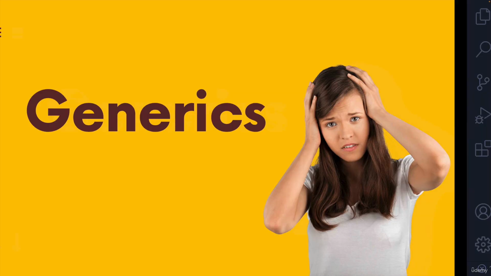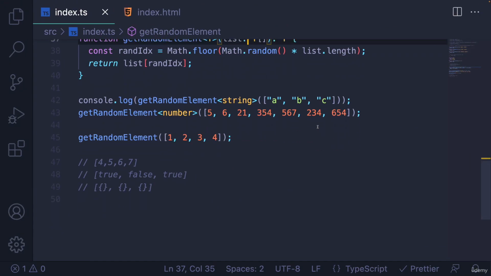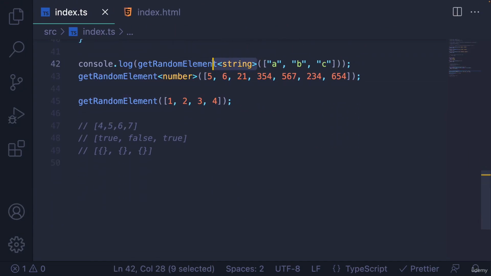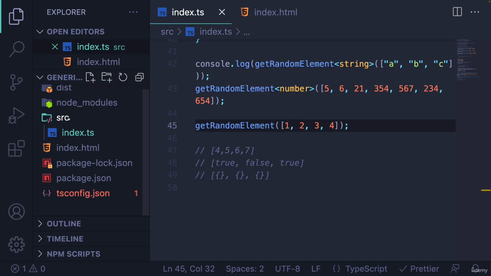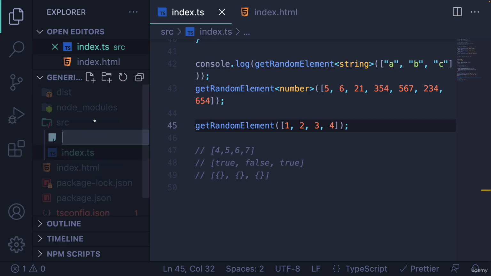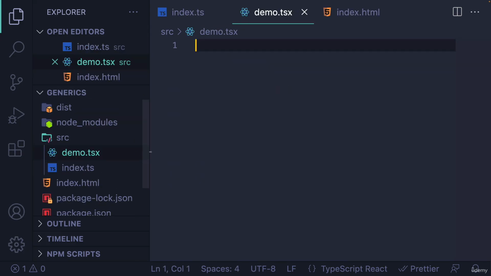This video is a very quick note on a little quirk of the generic syntax if you are working with React, if you're working in a TSX file. So this is not a course on React, but if you know React, if you're watching this because you're working with React and TypeScript, if I make some demo.tsx, which is JSX with TypeScript enabled.